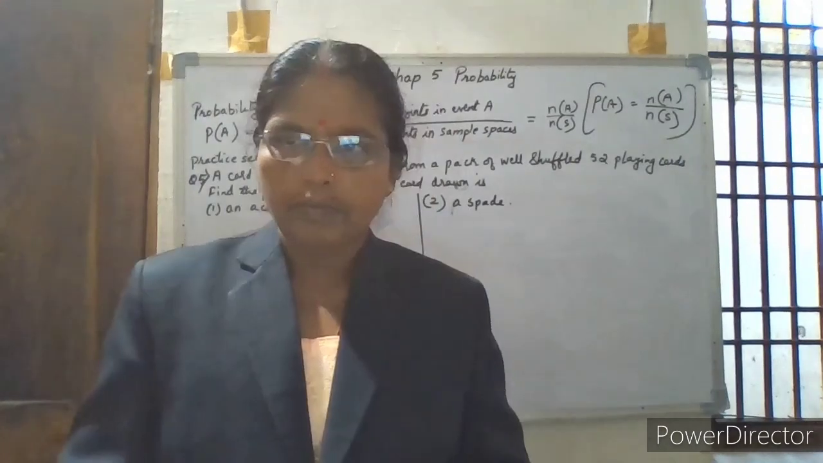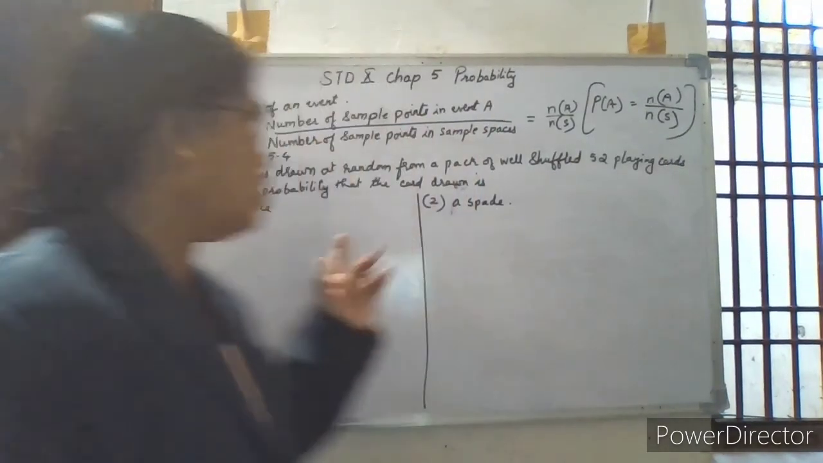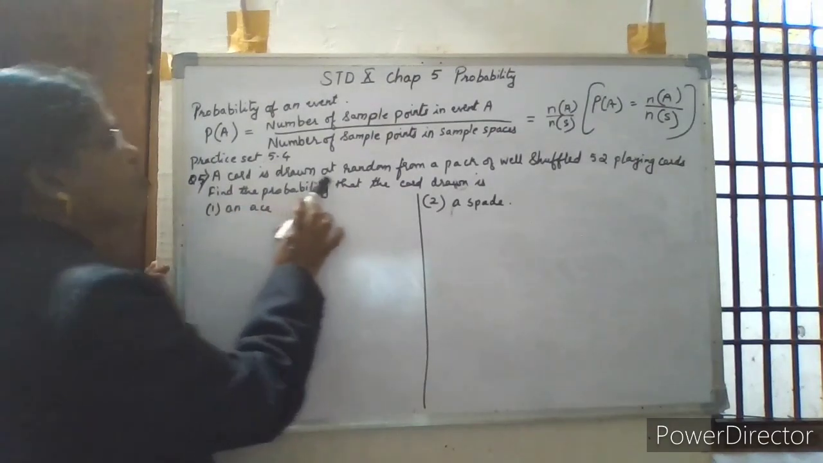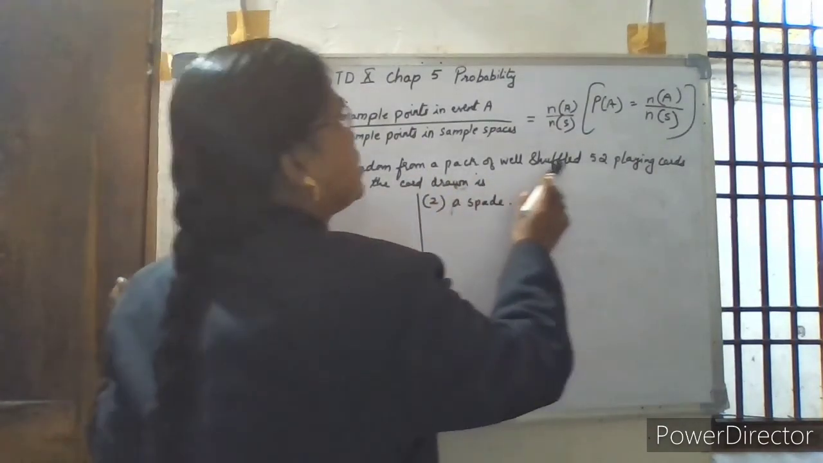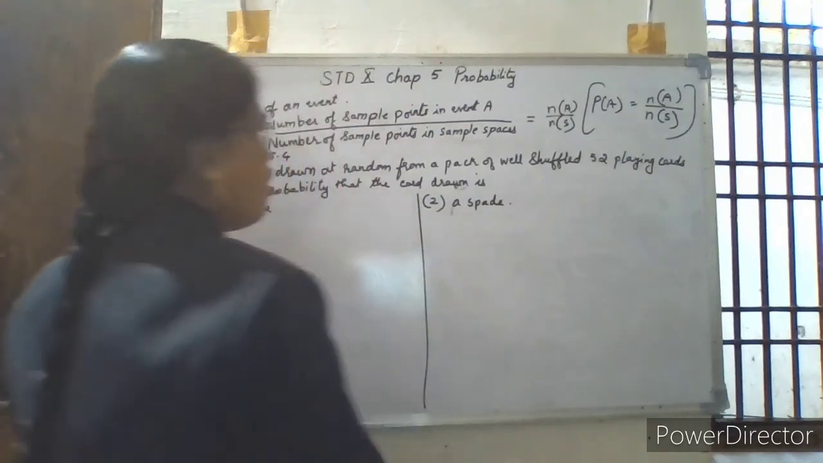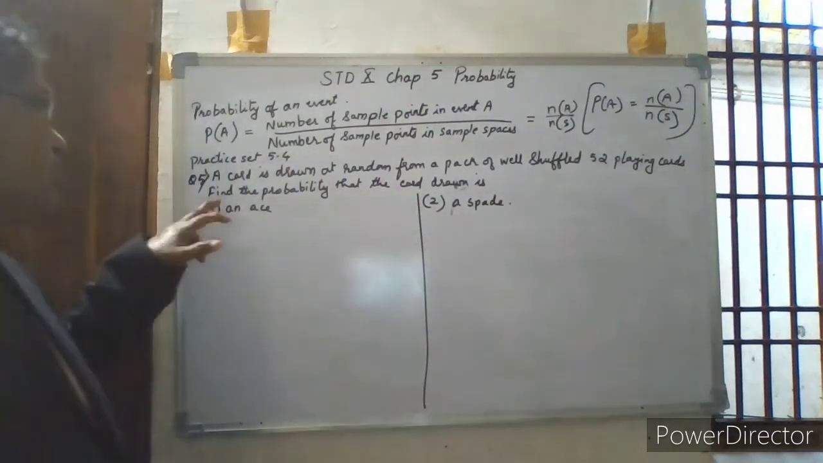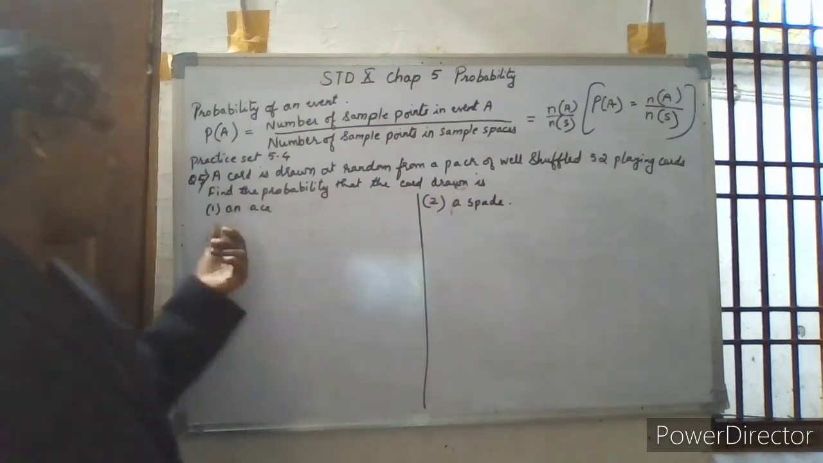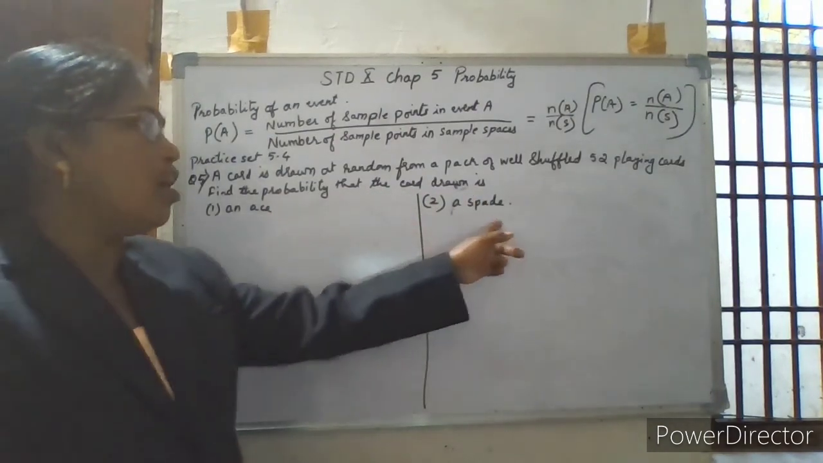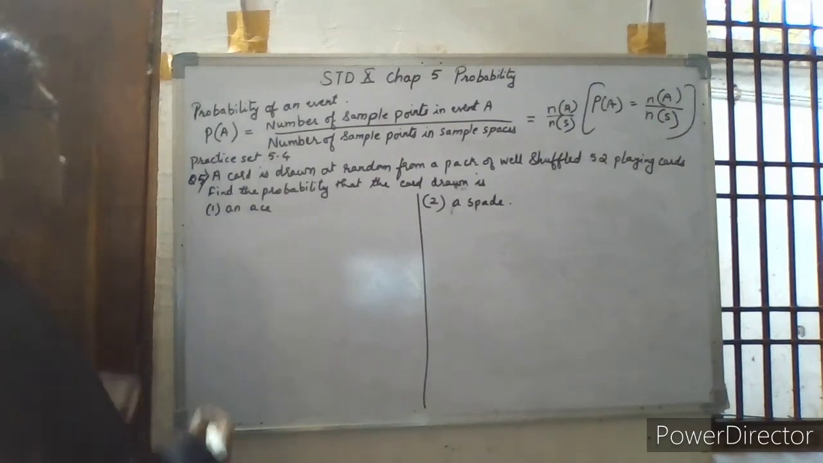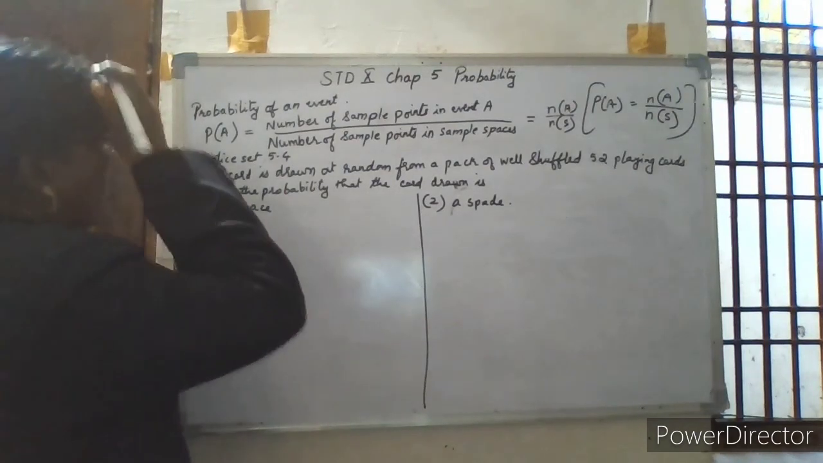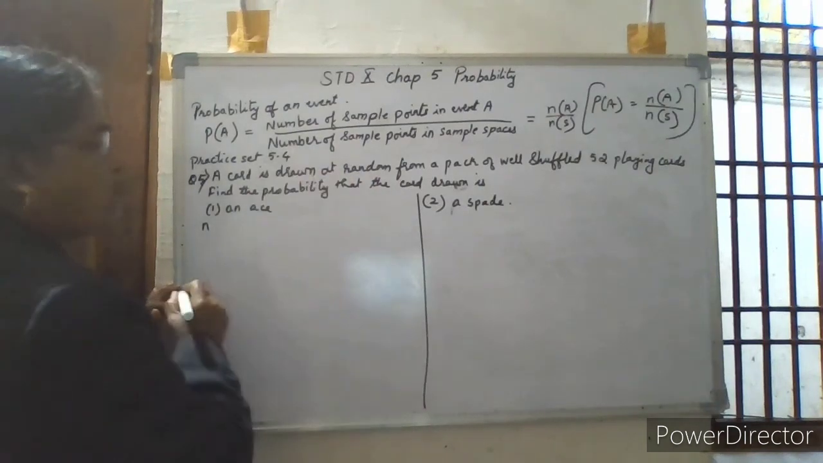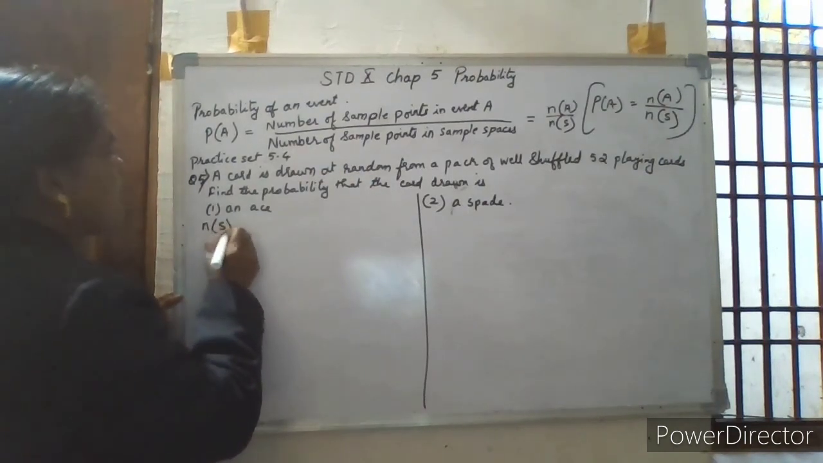Let us go with the next, fifth question. A card is drawn at random from a pack of well-shuffled 52 playing cards. We find the probability that the card drawn is an Ace card and a spade. So here we cannot write out the sample points. The number of sample points of the sample space is equal to 52.